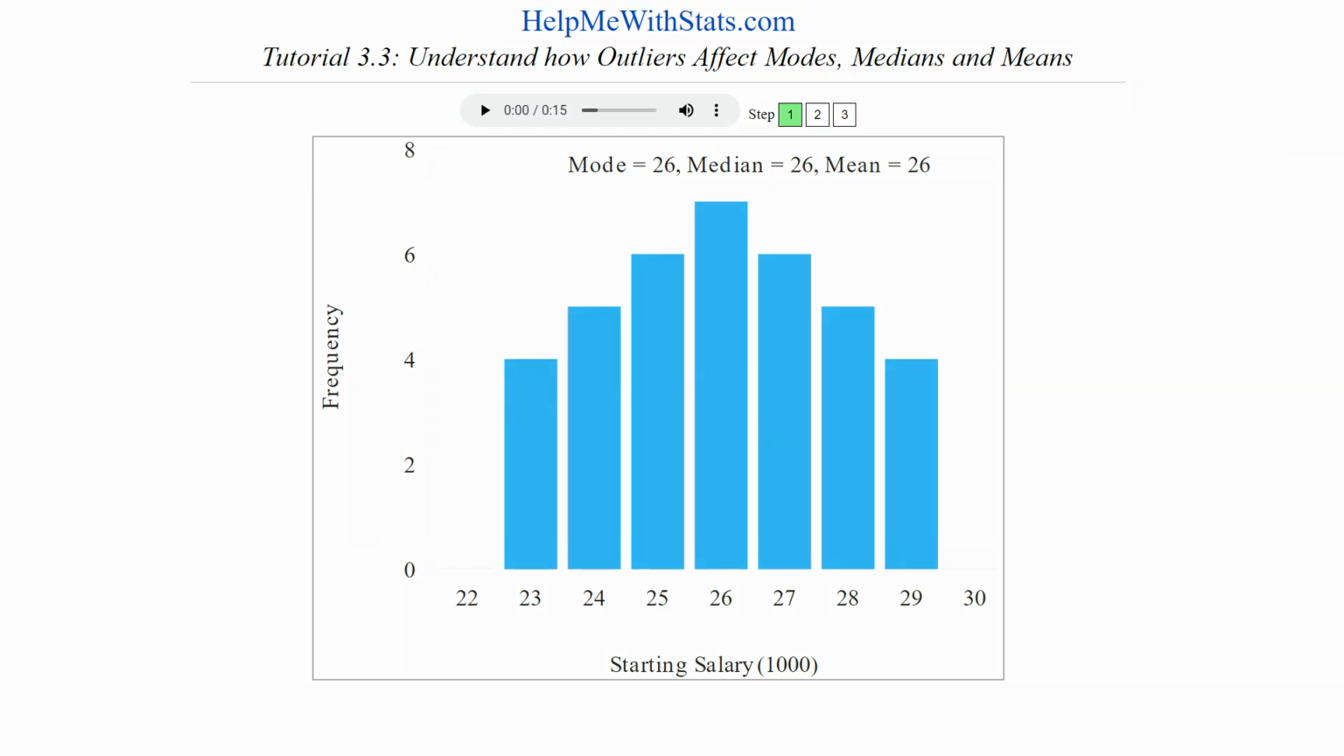HelpMeWithStats.com was used to create this tutorial that can help us understand how outliers affect modes, medians, and means. Here is a distribution of starting annual salaries for a group of recent college graduates. The scores range from 23,000 to 29,000. The mode, mean, and median are all 26,000.